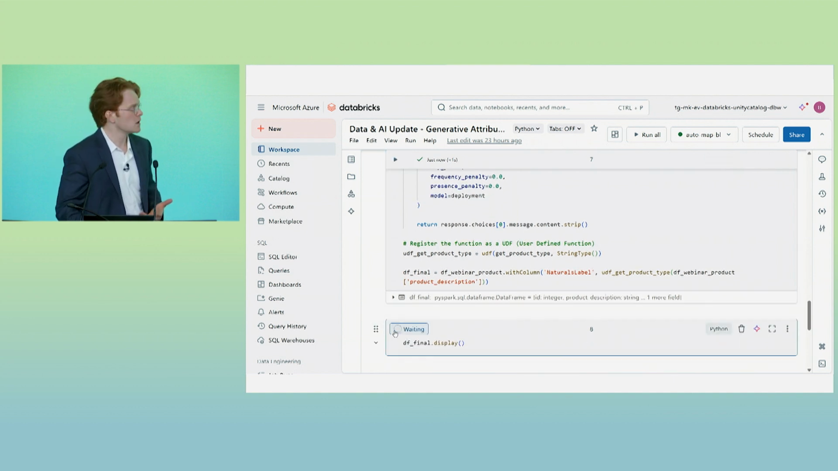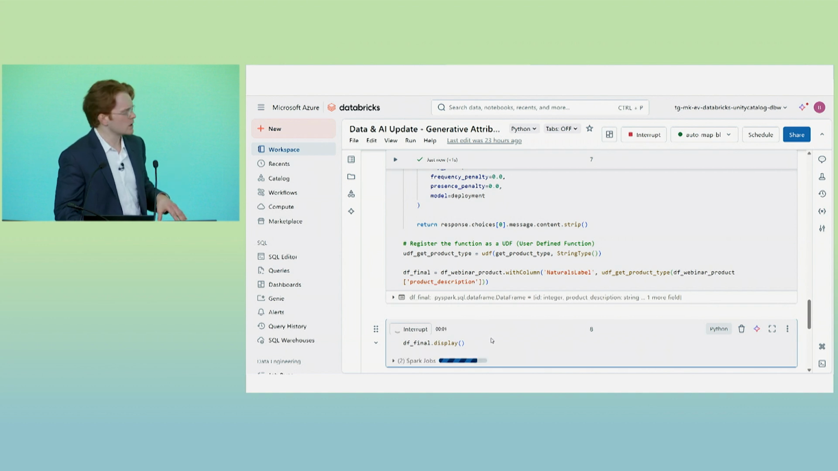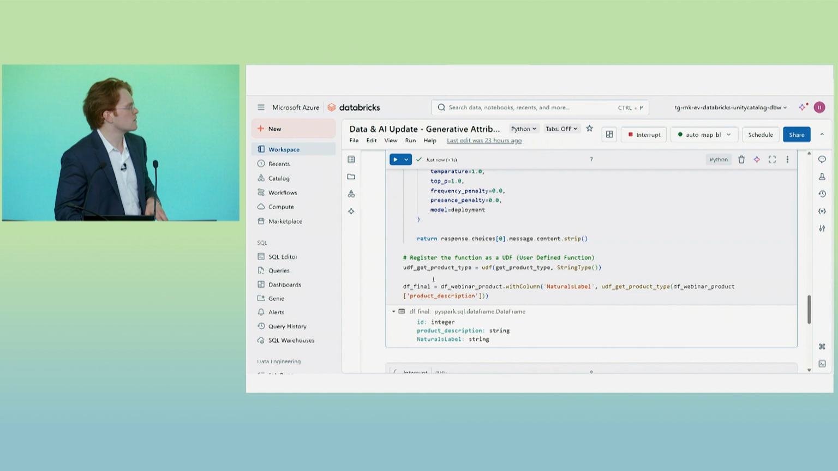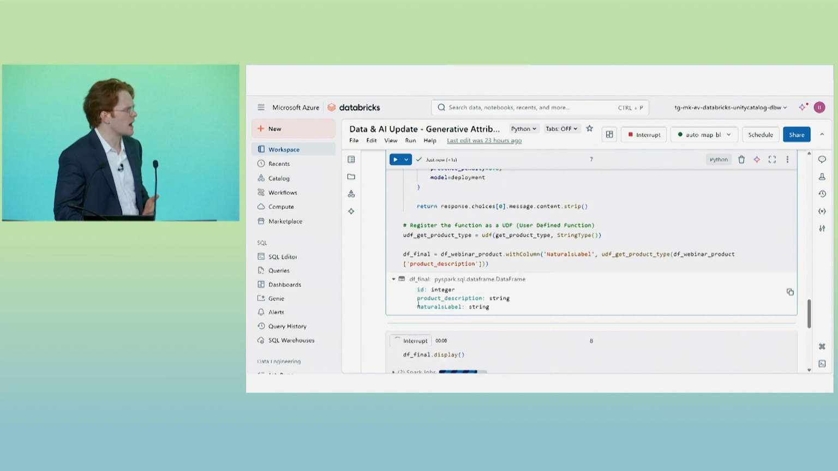That took seconds to do. But really what I'm going to do next is just display it so that we can all see the products and how that's actually worked. And what we're going to see here is just a few columns. We have an identifier that we can use to join back to our internal hierarchy. We have our product description, which is what we're passing to the language model for it to interpret and provide an answer. And then we also have our label, whether it's natural or non-natural.